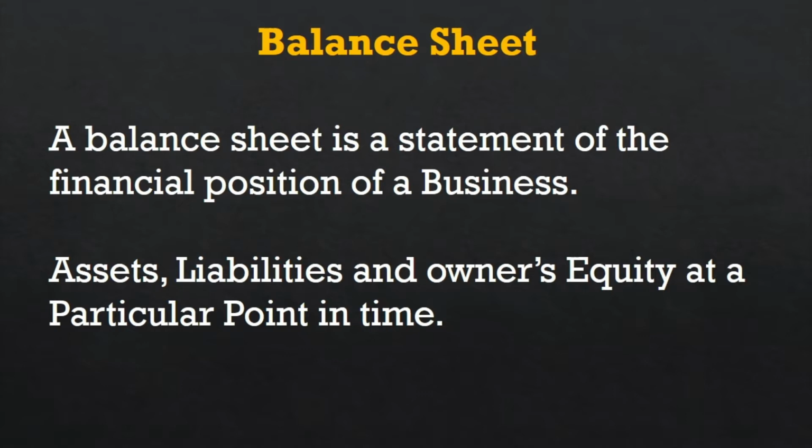So the company's financial position is shown in the balance sheet. It is not for all time, it is only for a particular period. If you are making the balance sheet this year, this is this year's balance sheet, showing the situation of the company this year.